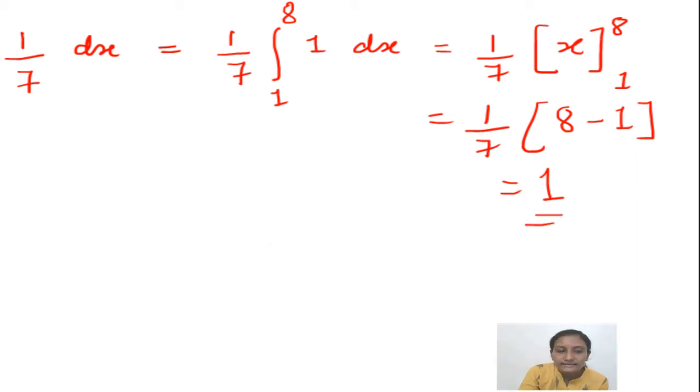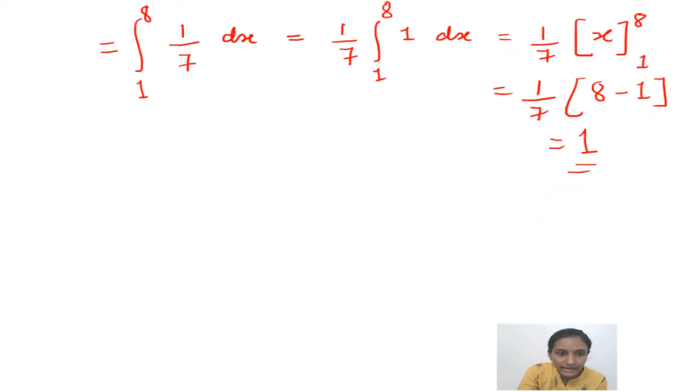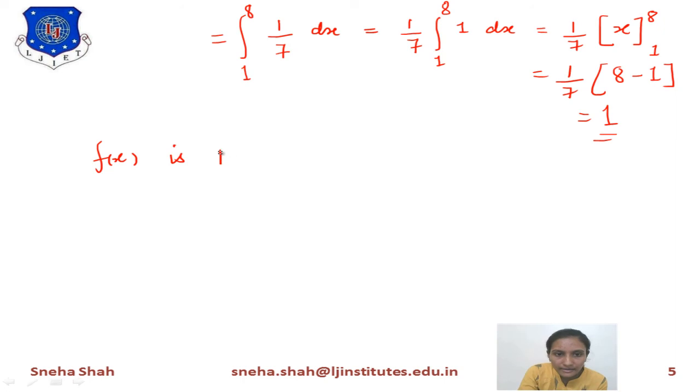As these two conditions are fulfilled, f of x is a probability distribution function, or we can say a probability density function. Now we have to calculate the second term. In this you have to calculate the probability of x in the range of 3 to 10.